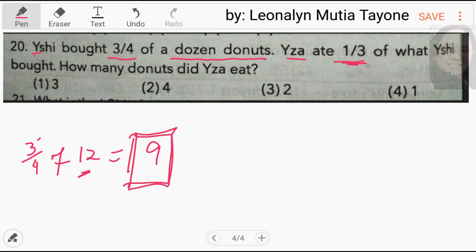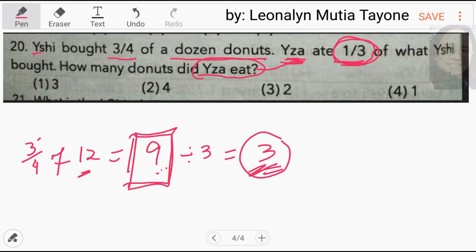Iza ate 1/3 of what Ishi bought. 1/3 lang daw ang kinain ni Iza. 1/3 of 9. I-divide mo yan ng 3. So, therefore, ang kinain niya ay 3. Ang tanong dito, how many donuts did Iza eat? Ito ang kinain niya. 1/3 ang kinain niya. Ang sagot ay 3.